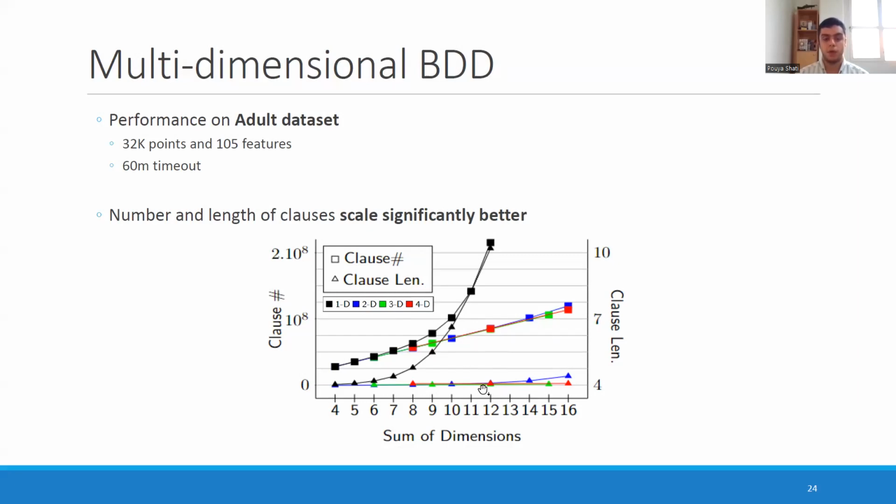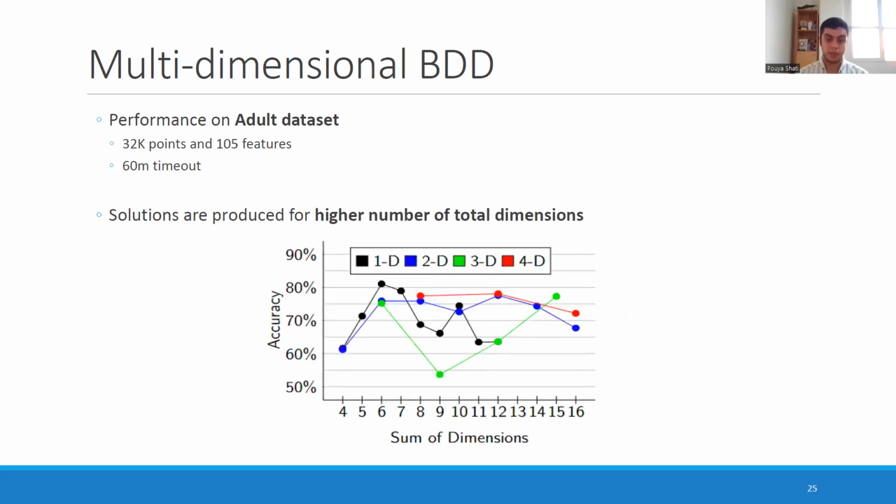We see that for the ordinary BDD case, which is the one-dimensional one, the black line, these two measurements seem to grow exponentially, while for all the other dimensionalities, it's much more manageable as we increase the sum of dimensions. And this is reflected in the solutions that we are able to produce and their accuracy as well. Again, this is just the training accuracy because here we're focused on performance.